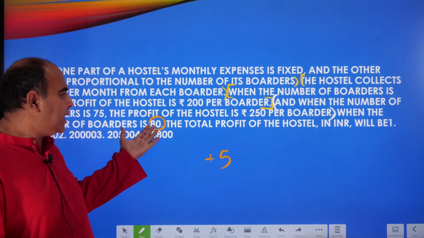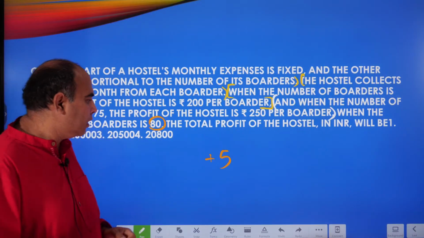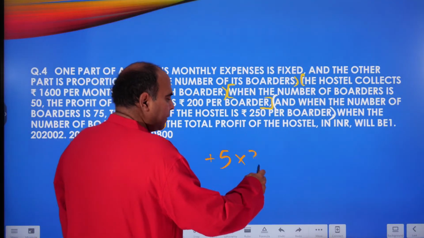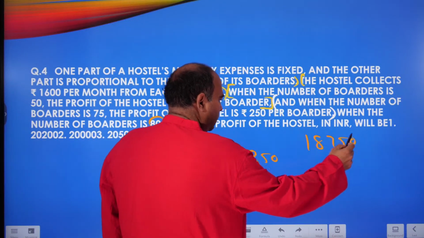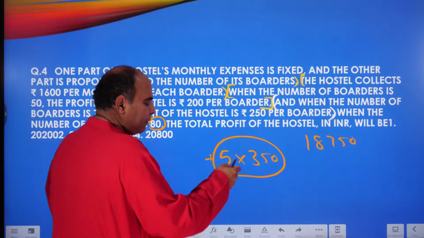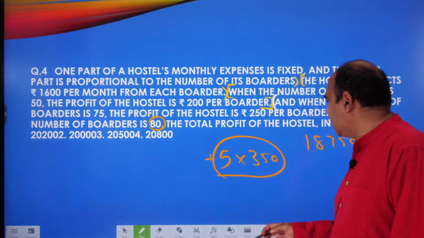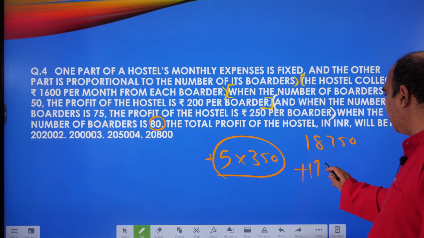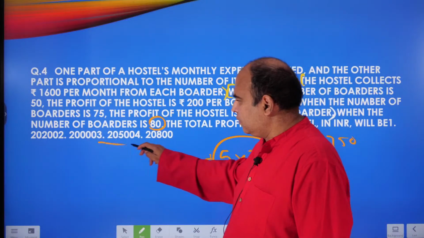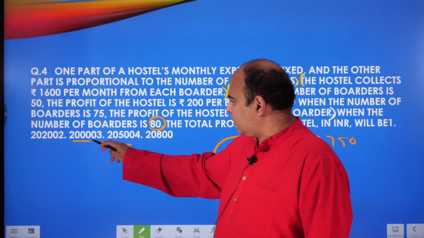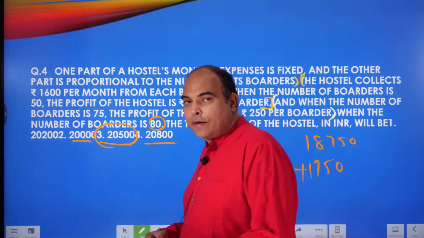So when I take 80 boarders, what is the total profit in the hostel? That's the question. So 5 boarders will increase my profit by 350 each. My current profit was 18,750. So 1750 will be the profit increase. So 18,750 plus the 1750 increase, the profit will be 20,500. The options were 20,200, 20,000, 20,500 or 20,800. So 20,500 is the answer.